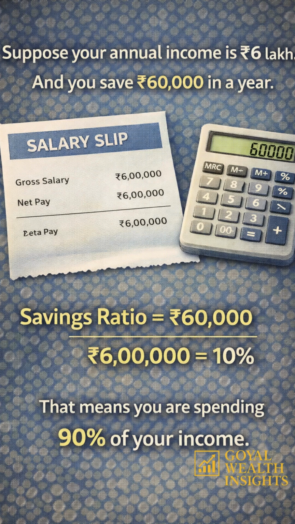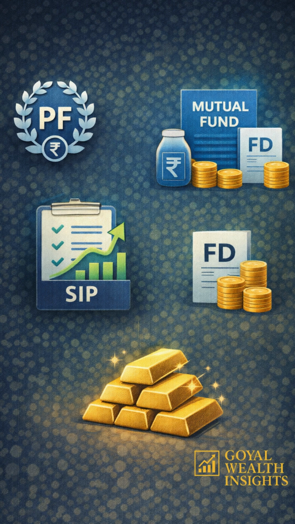Suppose your annual income is rupees 6 lakh and you save 60,000 in a year. Your savings ratio comes out to be 60,000 divided by 6 lakh, which is equal to 10%. That means you are spending 90% of your income. So let us understand what counts as saving.